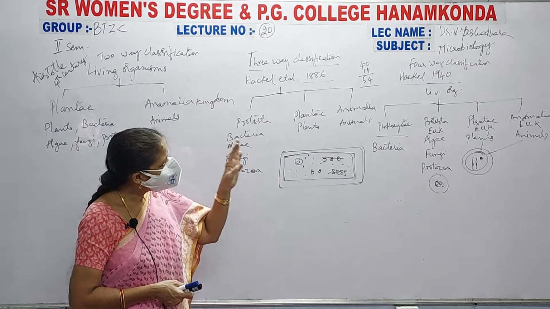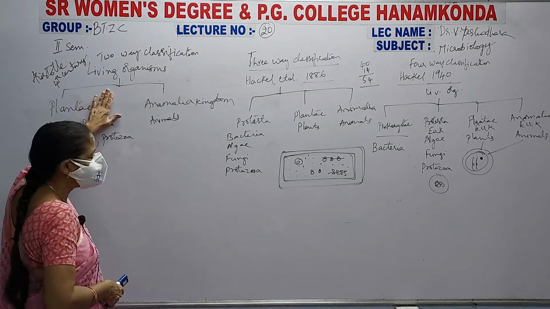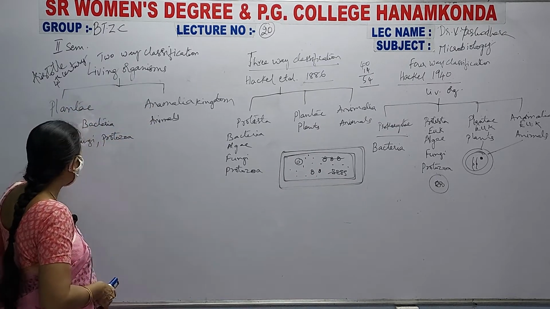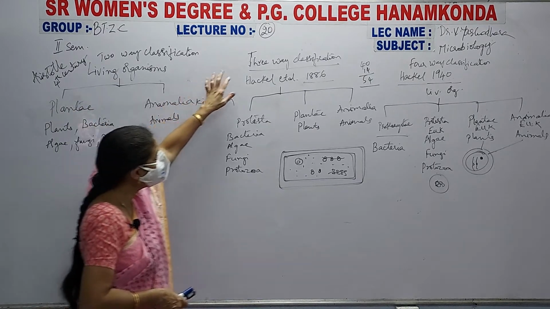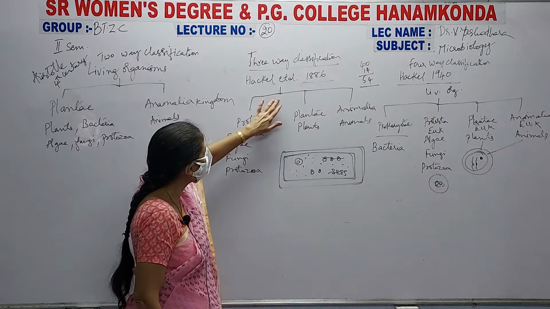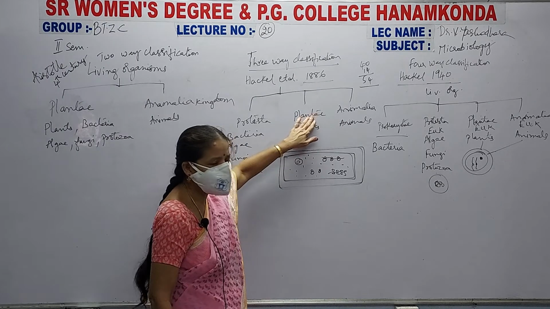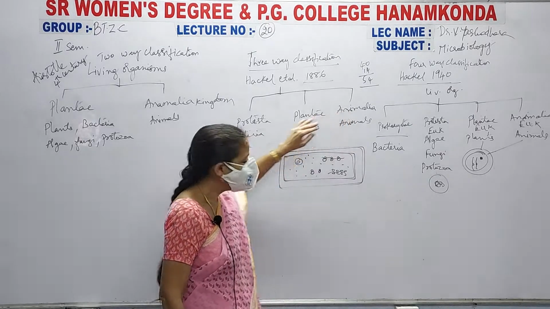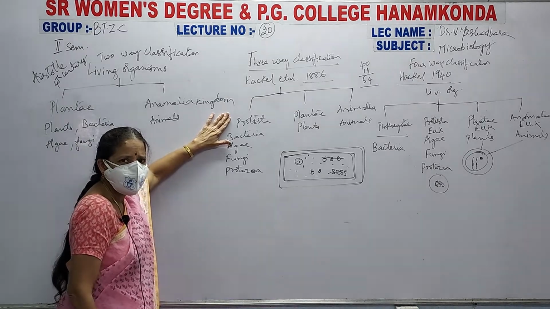This is known as a four-way classification. So till now we have seen the two-way classification given by Aristotle in the 4th century. He classified them into plantae and animalia. Plants, bacteria, algae, fungi and protozoa come under plantae and all the animals come under animalia. Coming to the three-way classification given by Haeckel in 1886, he classified the living organisms into protista, plantae and animalia. All the plants are placed under plantae, all the animals under animalia, and all the bacteria, algae, fungi and protozoa are placed under protista.